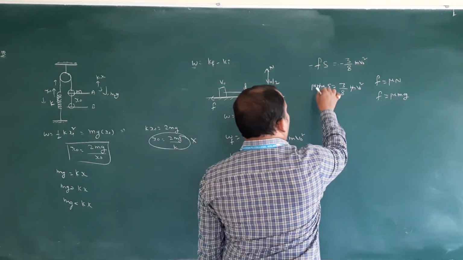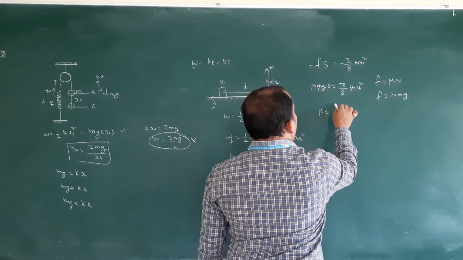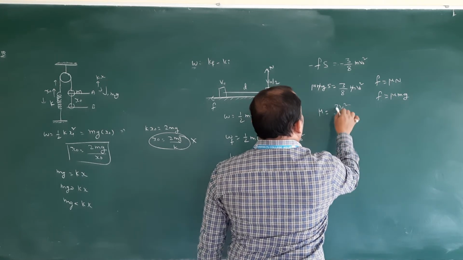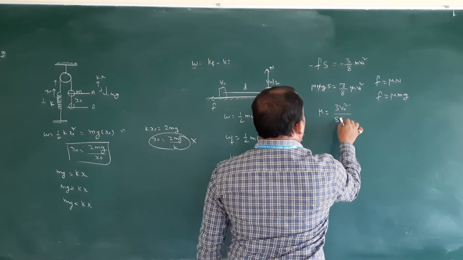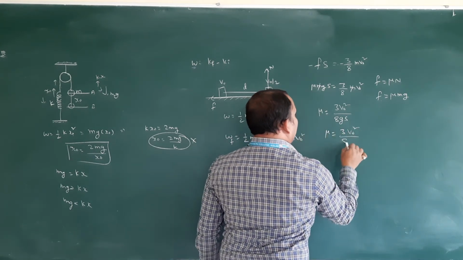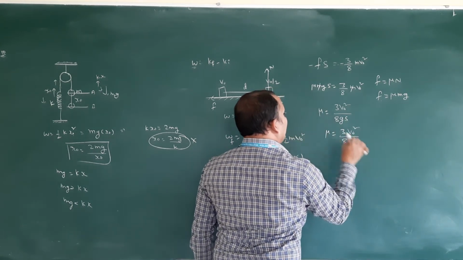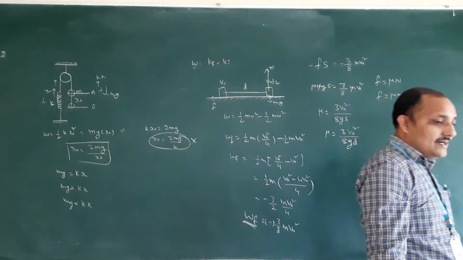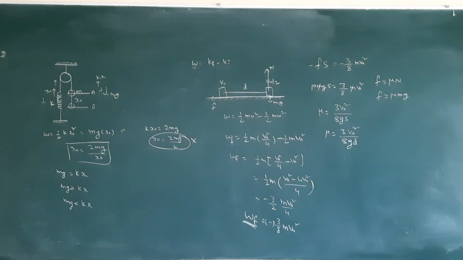What are they asking? Mu. Mu is equal to 3 v naught square by 8 g. Yes. So 3 v naught square by 8 g. This S they gave as D, so 3 v naught square by 8 g D. That is the equation, isn't it? So this is about example 11.